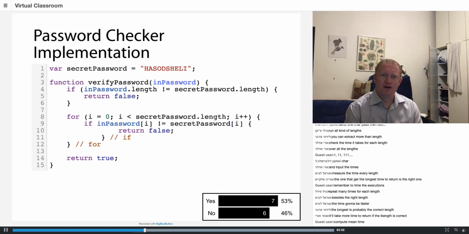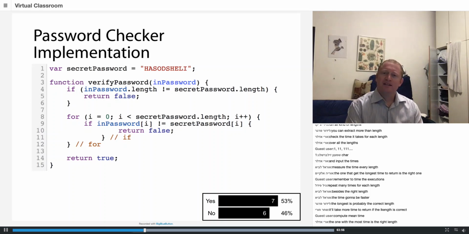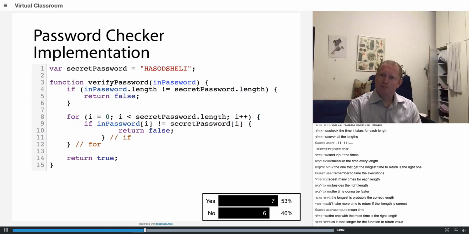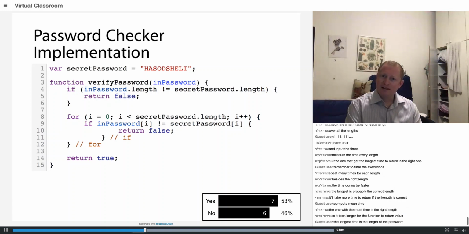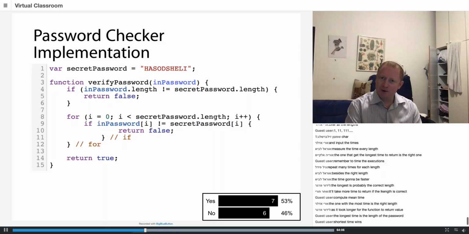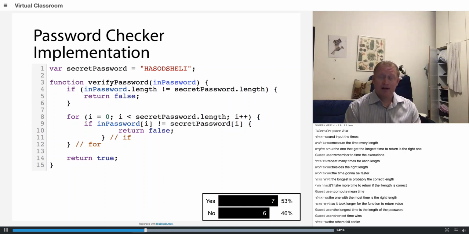Okay, so I look at the longest. So you're saying the largest value in this array corresponds to the correct length because why? Because if the length was incorrect, the function would exit in line 5, right?